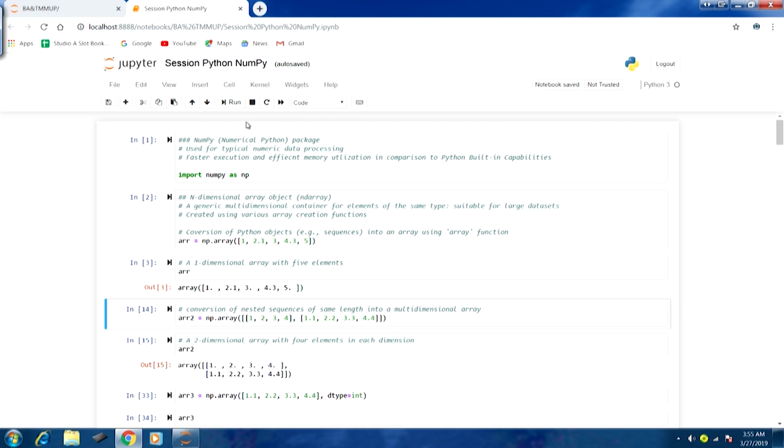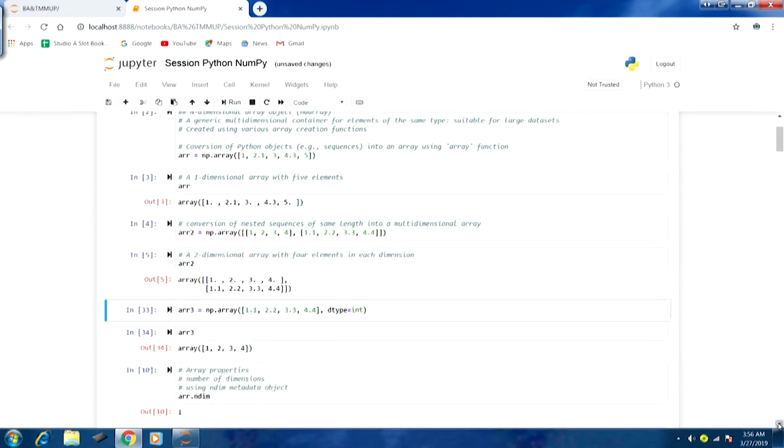So, let us run this, and you can see if we access this array again, then we can see that a 2 dimensional array with 4 elements in each dimension has been created. Within the parenthesis, 1, 2, 3, 4 are the elements of the first dimension, then 1.1, 2.2, 3.3 and 4.4 are the elements of the second dimension. So, in this fashion we can create a multi-dimensional, in this case 2 dimensional, array.